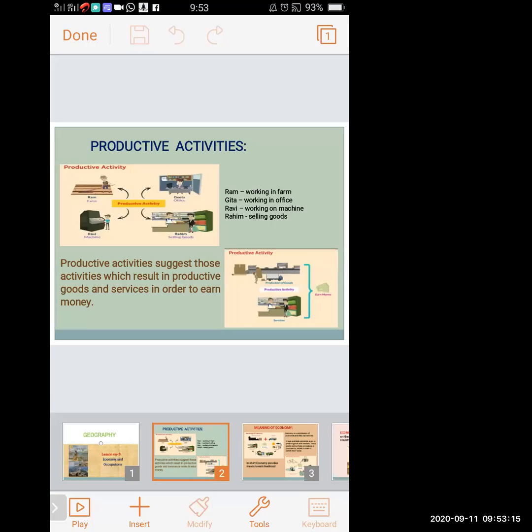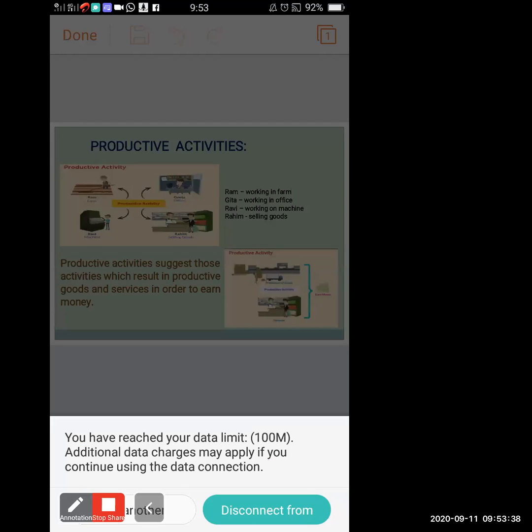In the first picture, 4 persons are given: Ram, Geeta, Ravi and Rahim. Everyone is busy doing some activity. These are the work done by them. They are working for earning money.